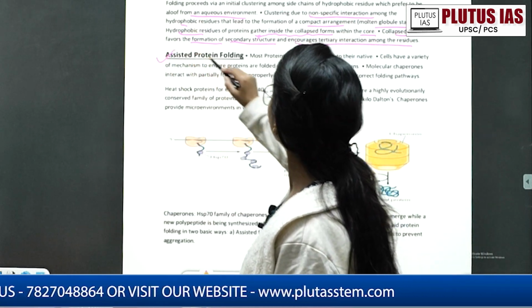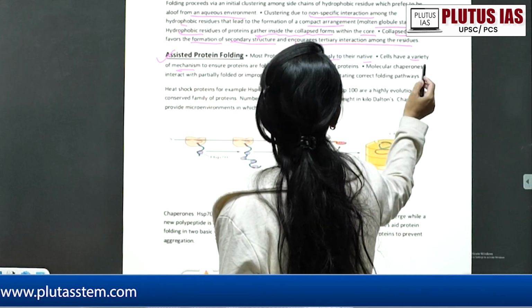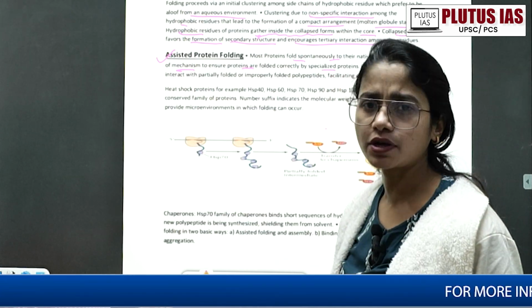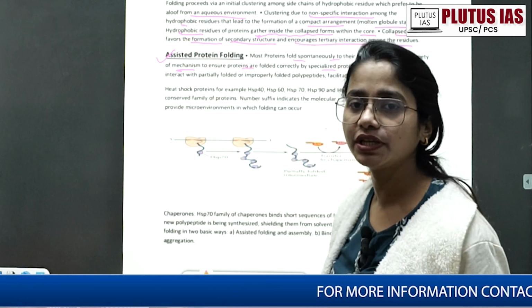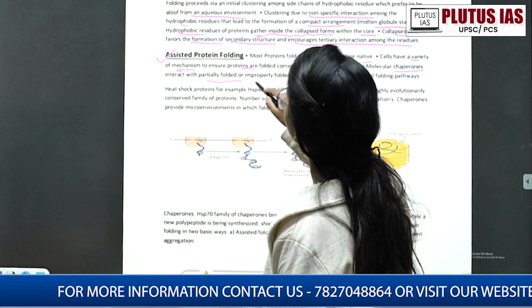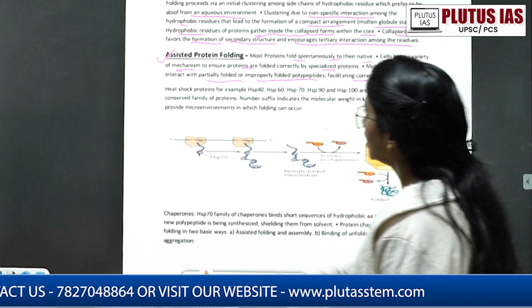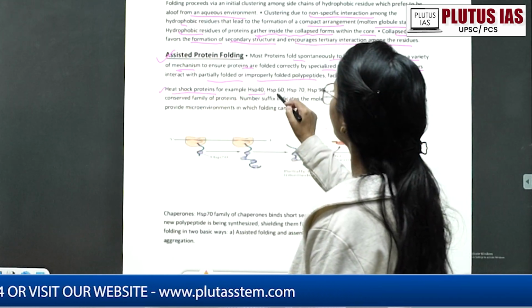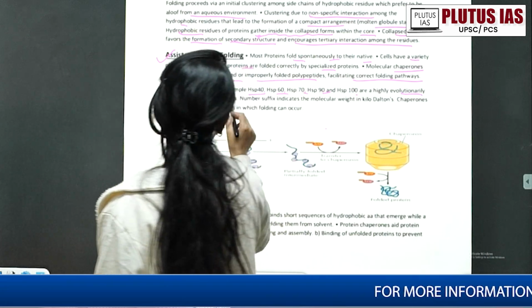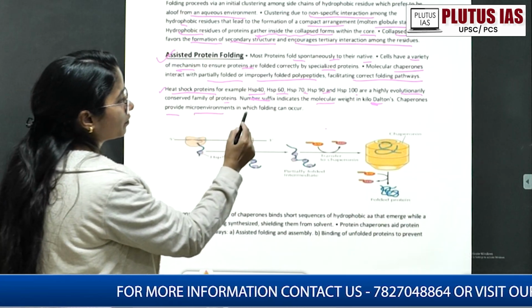Assisted protein folding. Most proteins fold spontaneously to their native state. Cells have a variety of mechanisms to ensure proteins are folded correctly, by specialized proteins, of course; enzymes are themselves a kind of protein, or proteinaceous in nature. Molecular chaperones interact with the partially folded or improperly folded polypeptide, facilitating correct folding pathways. HSP, that is heat shock protein, for example HSP 40, 60, 70, 90 and 100, are a highly evolutionarily conserved family of proteins. Number suffixes indicate the molecular weight. Chaperones provide the microenvironment in which the folding can occur.